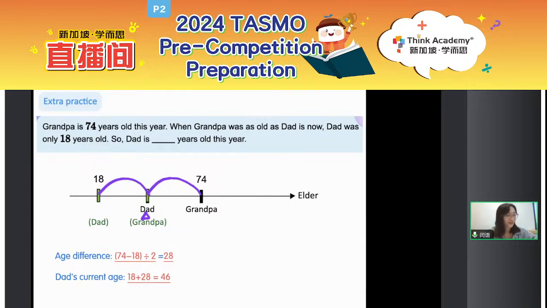Is this too hard? A bit. Okay. So the most important thing is you can see that the age difference between two people never changes. Okay. So that is when Daddy was younger, the grandpa was younger as well. When Daddy is older, the grandpa is older as well. Okay. Yeah, 28 plus 18, correct?